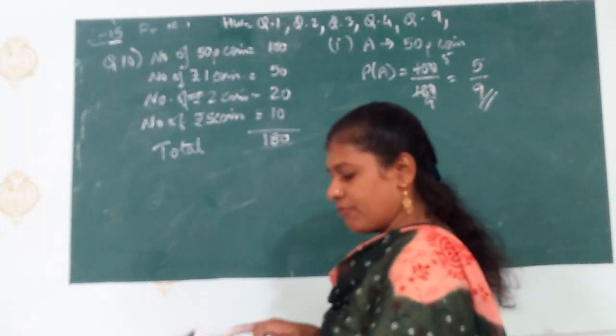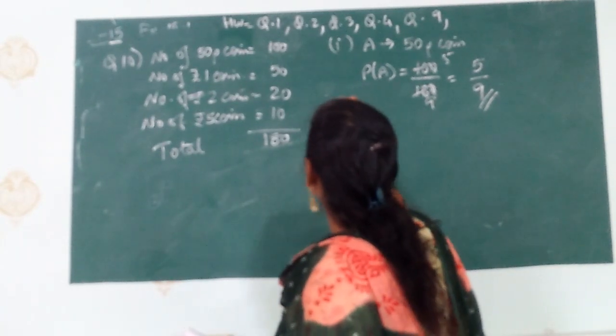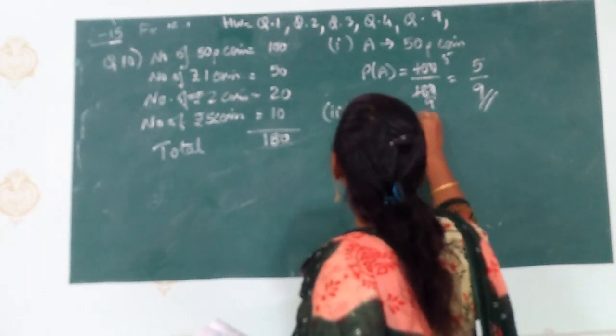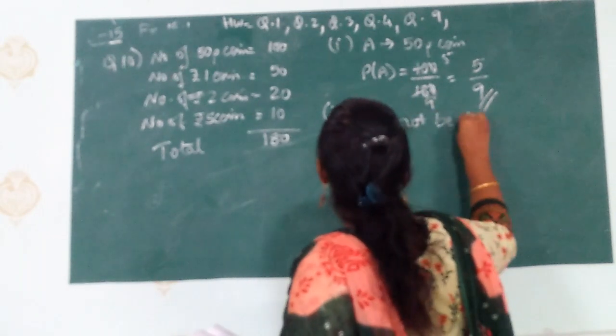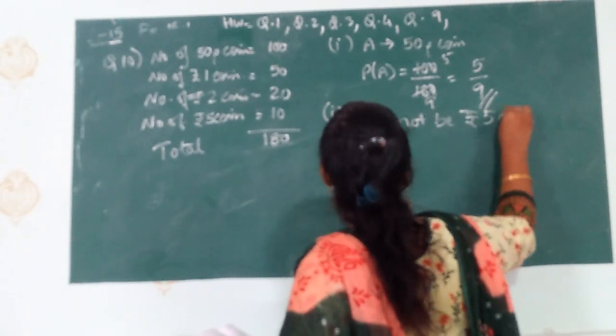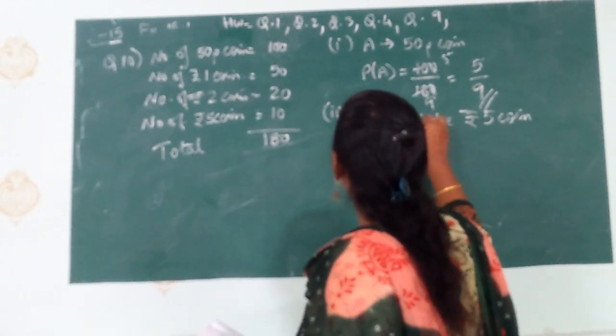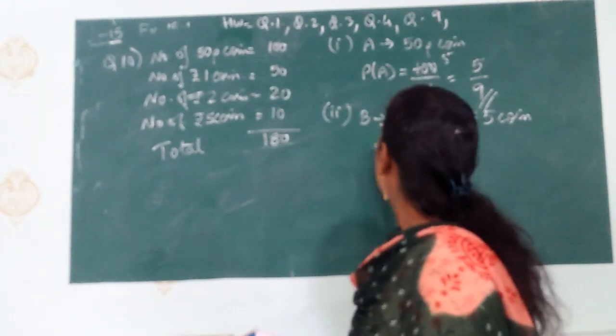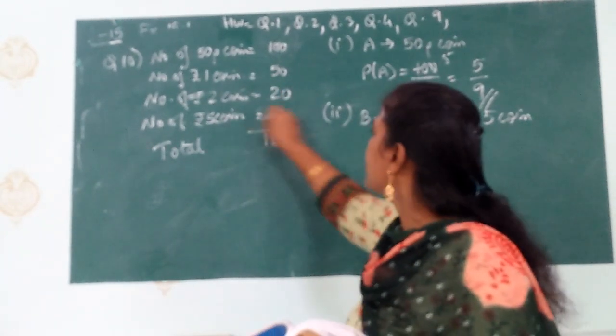Then what is given is it will not be a 5 rupee coin. Probability of not B. Now if it is not, again we have to find first the probability and then subtract it. So what is the 5 rupee coin? 5 rupee coins are 10.